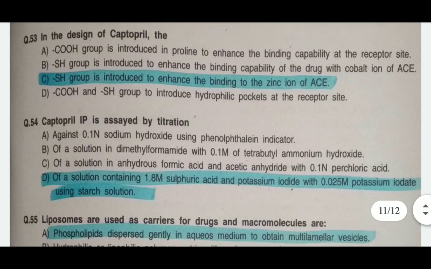Next, captopril IP is assayed by titration of a solution containing 1.8 M sulfuric acid and potassium iodide with 0.025 M potassium iodide using the starch solution.